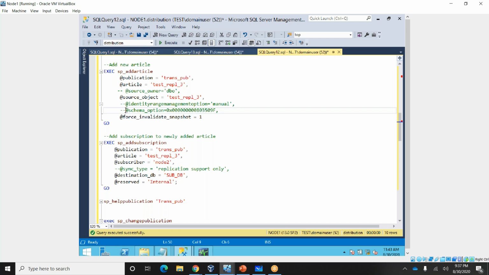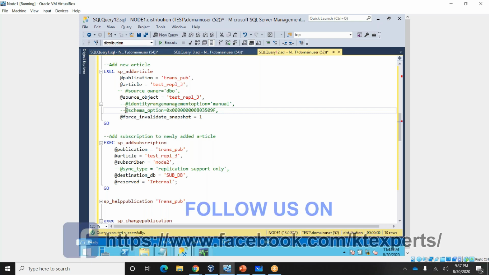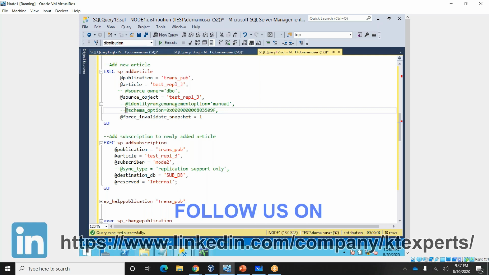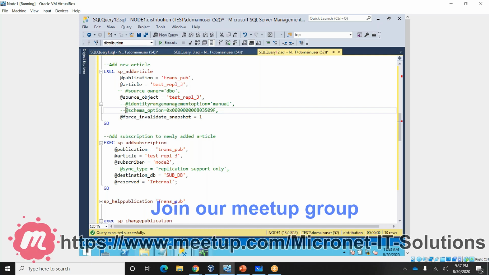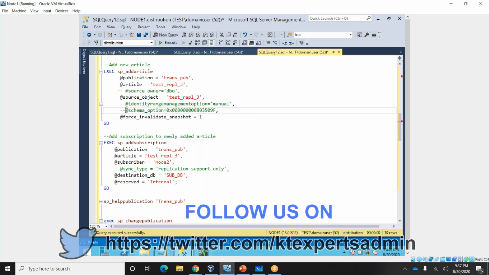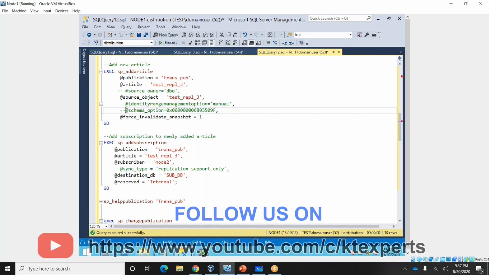On top of that, is the data flow encrypted from the publisher to the subscriber? No, it is not encrypted. Okay. Is replication supported on TDE enabled databases? Yes, I hope so. I didn't test that one. Maybe. Sure, no issues. Thank you.